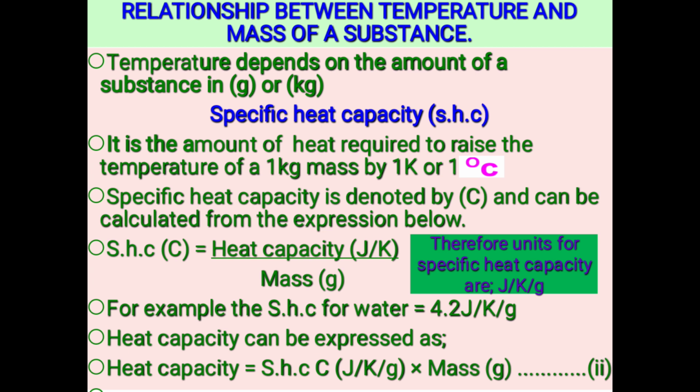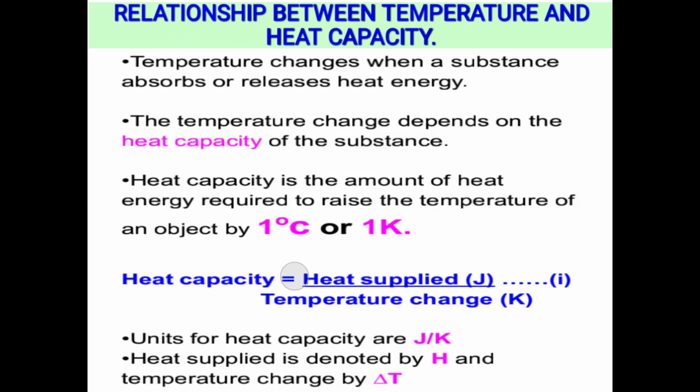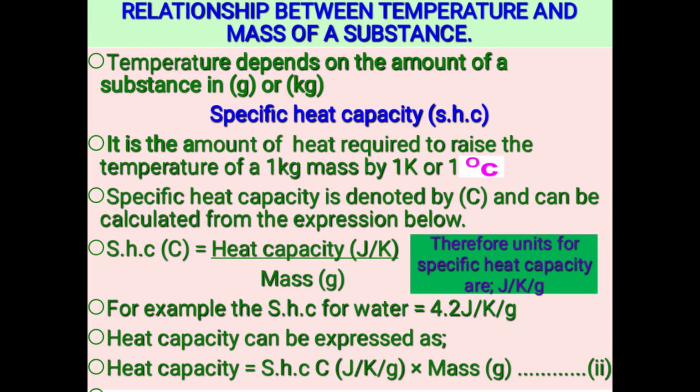So that one now becomes our equation 2. In our first equation, heat capacity was expressed by dividing the heat supplied by the temperature change, and in this case heat capacity is again expressed as specific heat capacity in joules per Kelvin per gram times the mass in grams.